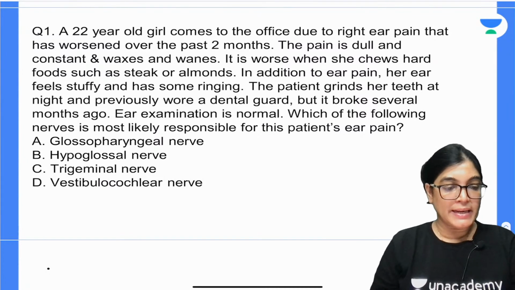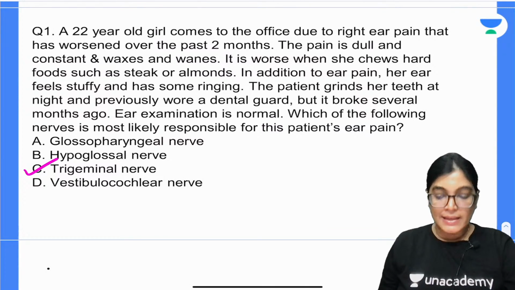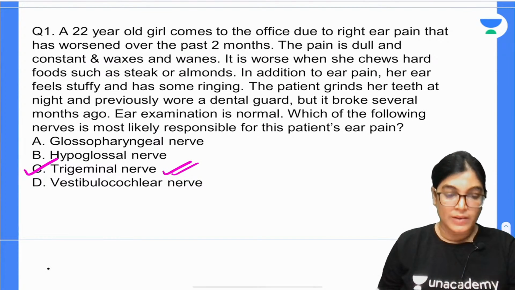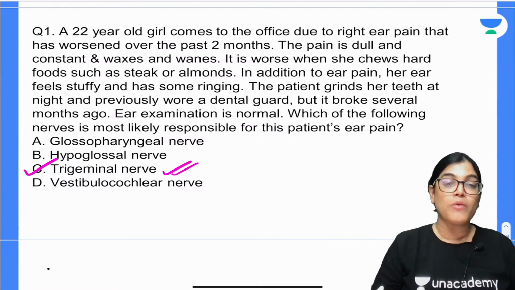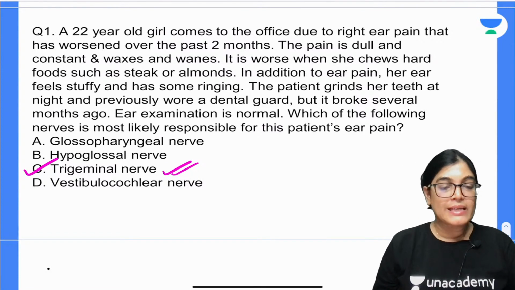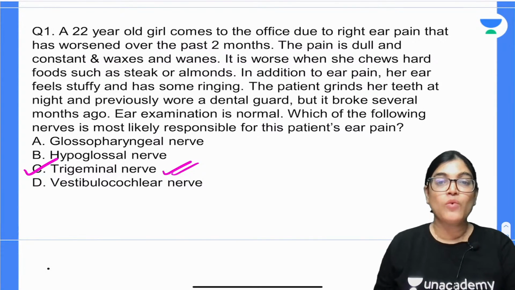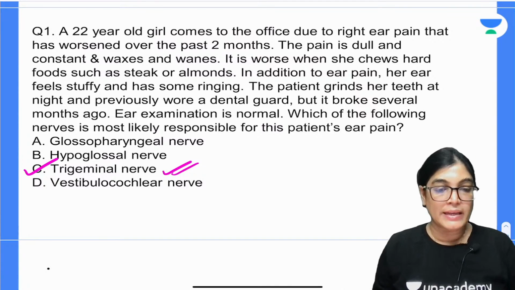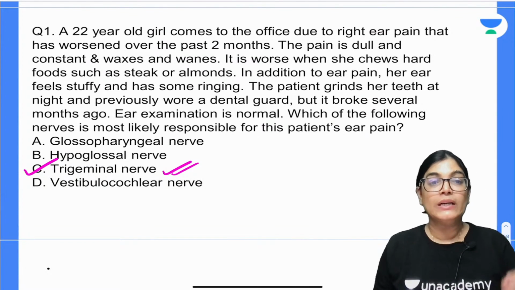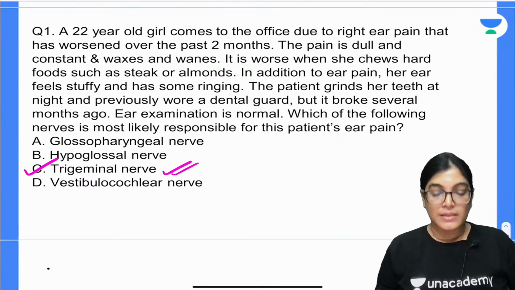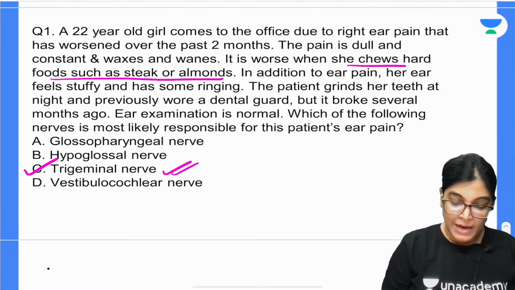Let me explain it. The correct answer is C, the trigeminal nerve. Let me explain why the trigeminal nerve is correct and why the other options are not. The patient's presentation points to TM joint disorder. The pain worsens when she chews hard food, like almonds.